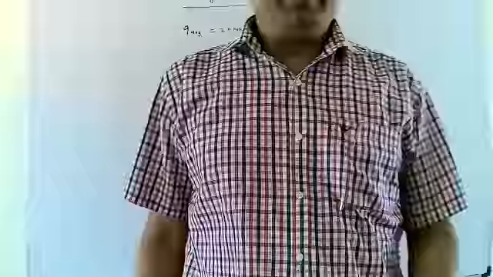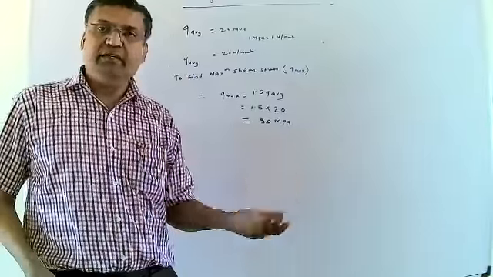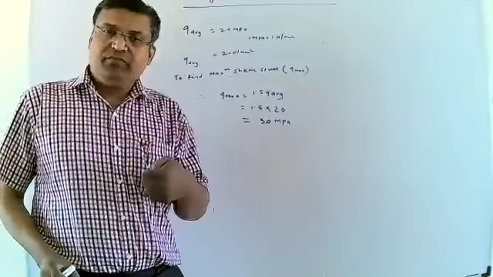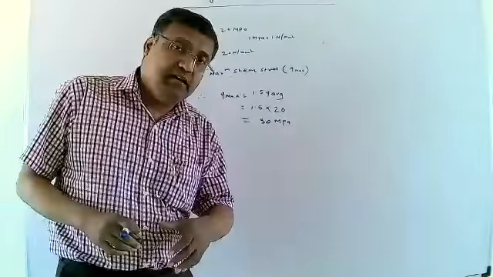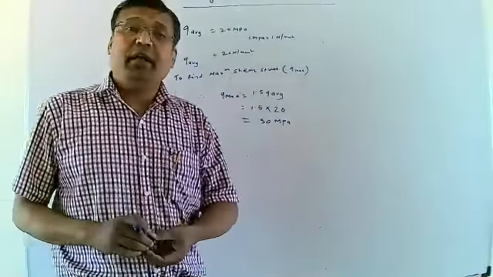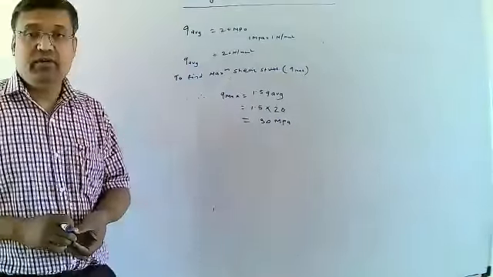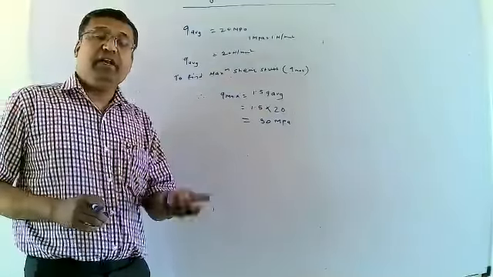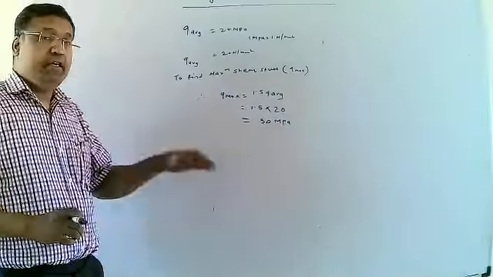This is a very simple way to calculate the maximum shear stress. Q average is provided in the problem, and that value is 20 megapascal. 1 megapascal is equal to 1 Newton per mm square, so 20 megapascal means 20 Newton per mm square.